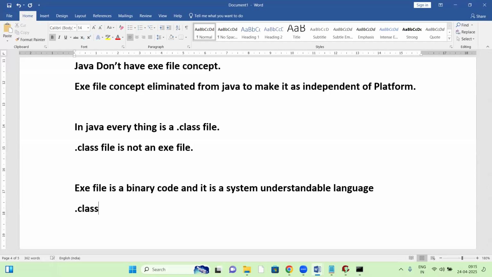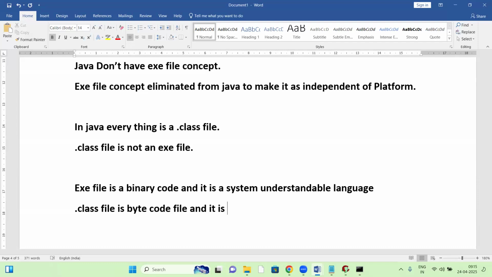What is .class? See, a .class file is a bytecode file, not binary code. It is a JVM understandable language. So the bytecode is converted into binary code by the interpreter, right? The interpreter is a part of the JVM.